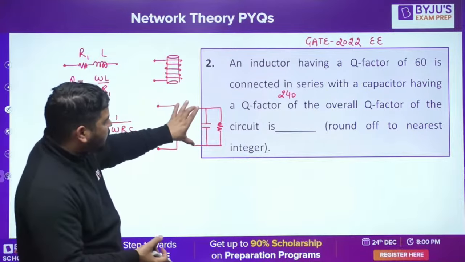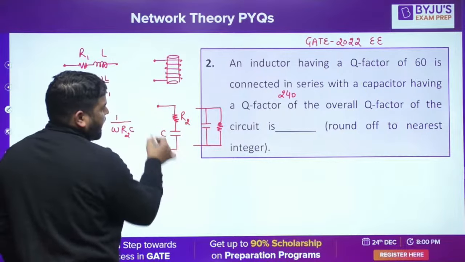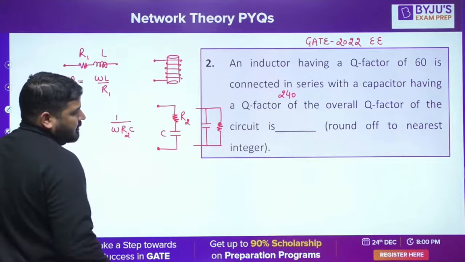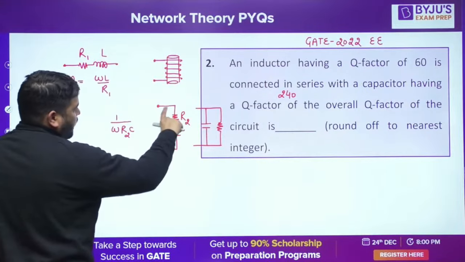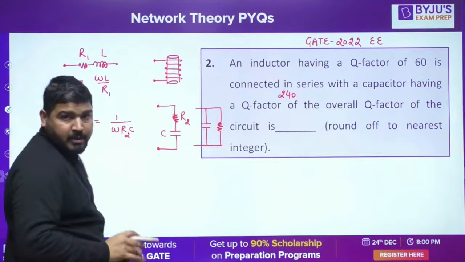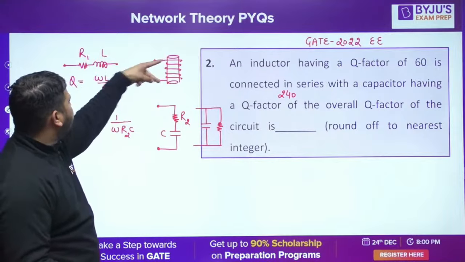The impedance between these 2 points should remain the same. For now, you just assume that this is my practical capacitor. You should know that the quality factor of this branch is this, and the quality factor of this is this.